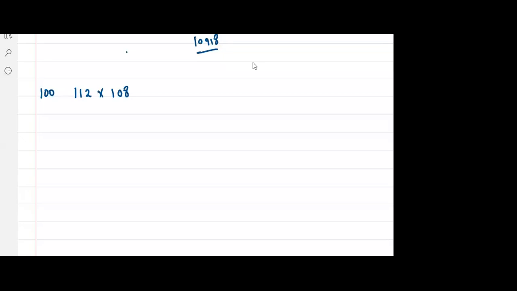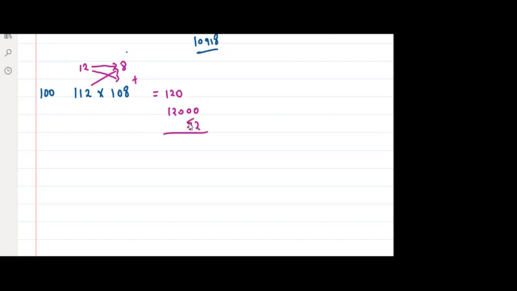We will see mixed kind of problems also, but I don't want to confuse you guys, that's why. So here it is 12 more than 100 and it is 8 more than 100. Yes or no? So what is 12 plus 108? 120, and this is also 120. So 120 and 120 into 100 will become what? 12000. And what is 12 into 8? We know what is 12 into 8. You can calculate 12 into 8 also.